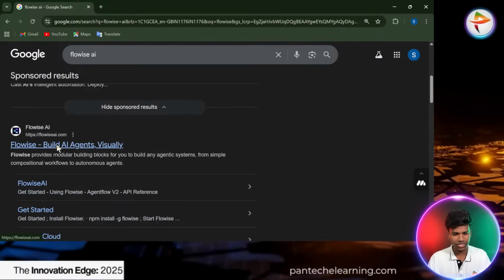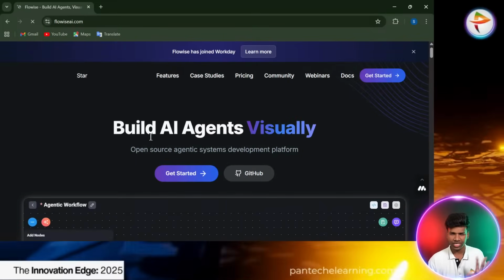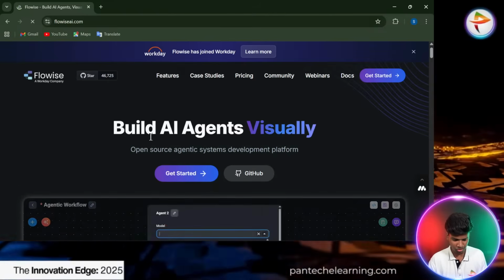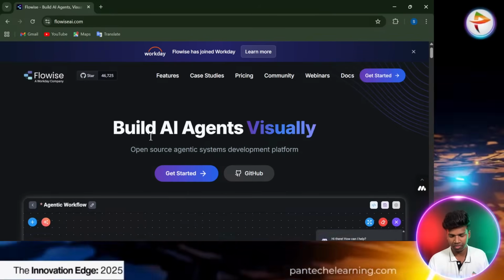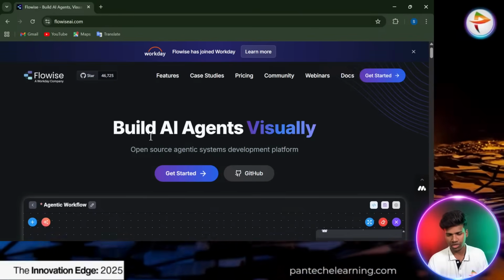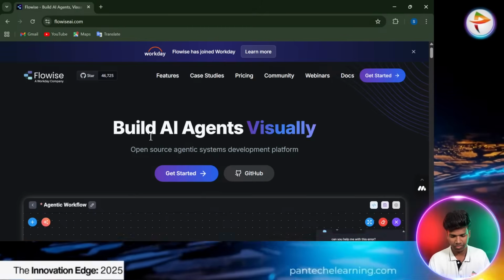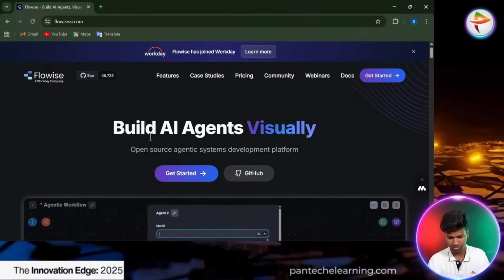Once you scroll up and down, you can get the official page of Flowise AI. Flowise AI is what I have to build. I click that first initial website. It's not a very complicated process to initialize the login page. You can use your Google account to log in with your mail ID. Just a minute.